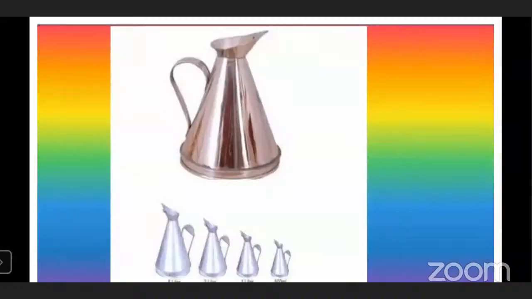See, this can is used for oils, for kerosene. The measurement is written on it, that is 1000 milliliter, 500 milliliter, but the shape is different as compared to that vessel which we use for milk.